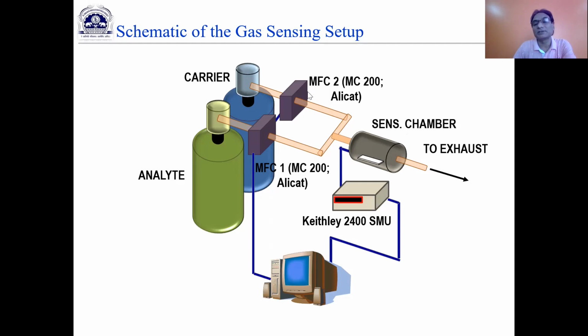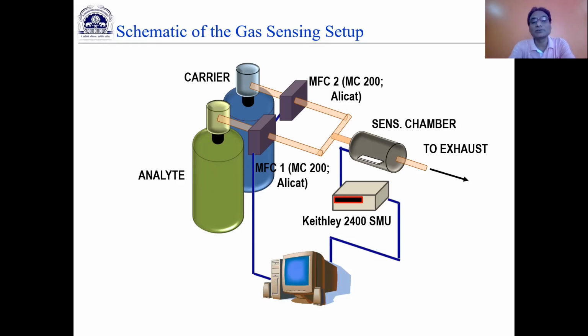There are two mass flow controllers, as you must have seen. As far as the analyte is concerned, we don't use the cylinder as it is, because it is very costly. So we dilute the cylinder gas in a Tetra bag, and with a Tetra bag it is easier for us to have different concentrations of the desired gas analyte.